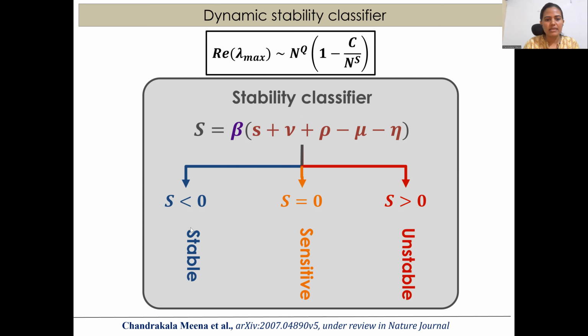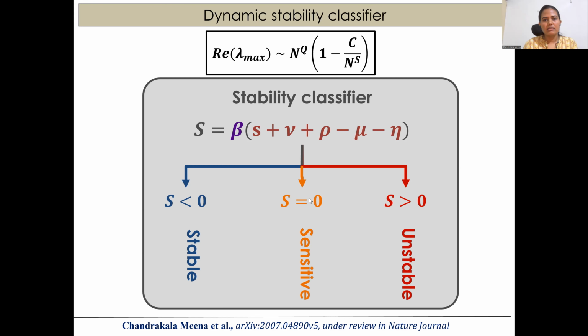When S is less than 0, this term will dominate, and as a result the principal eigenvalue will be negative. No matter what the internal or external parameters are, the system will asymptotically follow the stability condition.